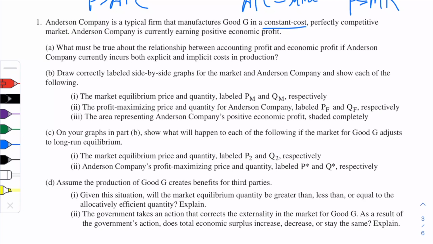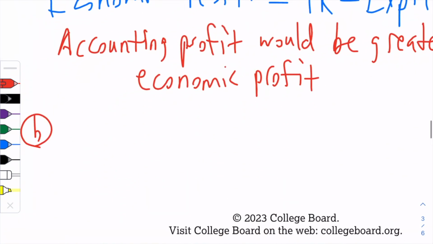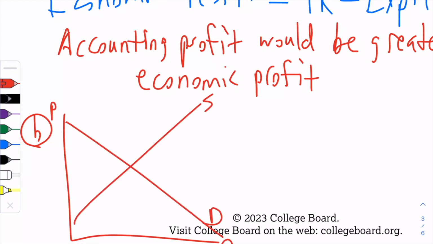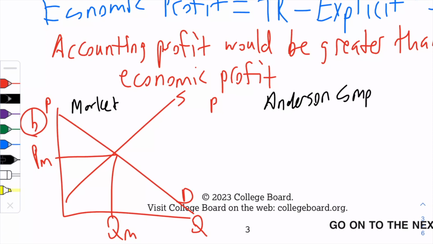Now, part B, correctly draw side-by-side graphs for the market and Anderson Company. Show each of the following. We're going to need to do the price, quantity, the profit maximizing price for the firm, and then we're going to need to show the profits. For the market, it was just supply and demand. So we're going to have a demand curve, supply curve, P, M, Q, M. And then we need the firm. I like to put that this is the market and that this is Anderson Company to let them know that they are different.